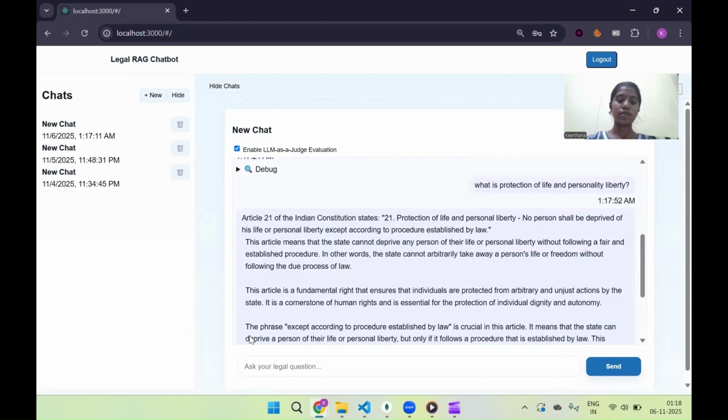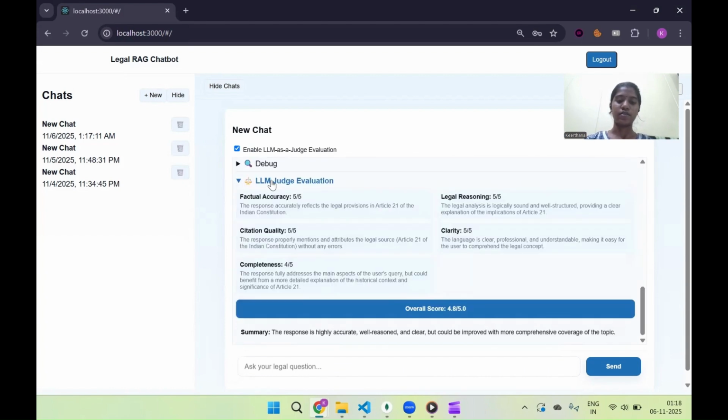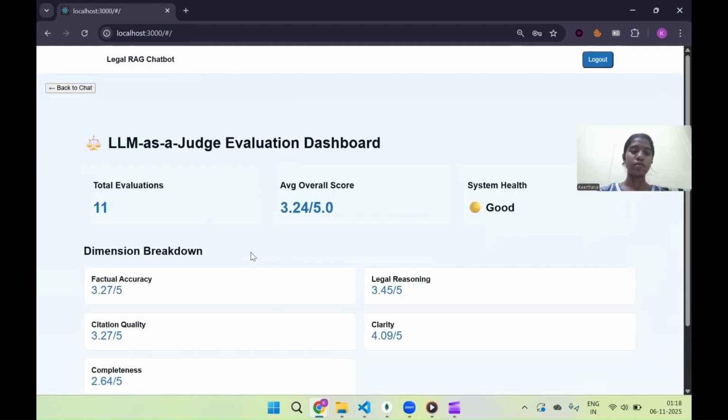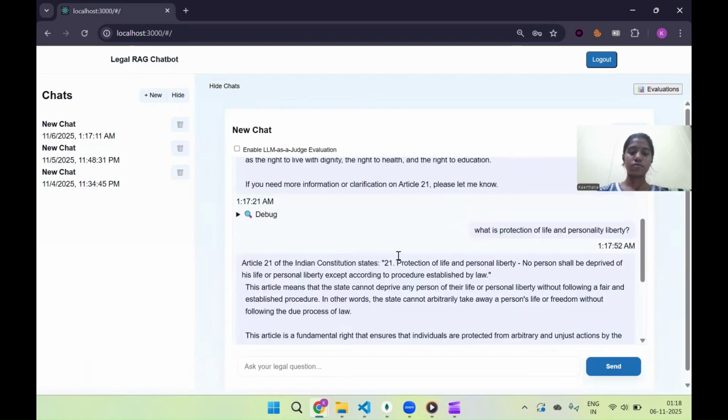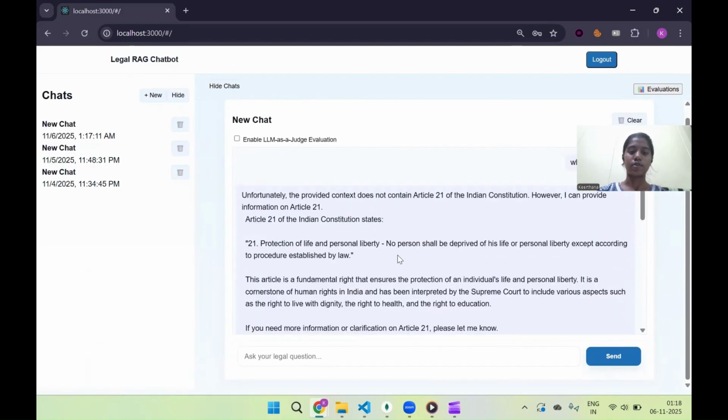We got the response, and this is the evaluation for this particular query. To see the overall evaluation, we have to go here. We get the overall score. Like this, we can ask n number of questions.